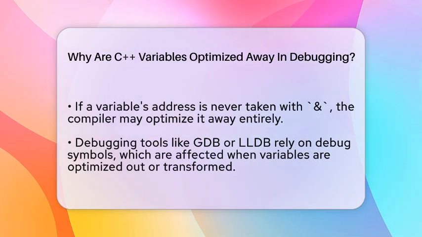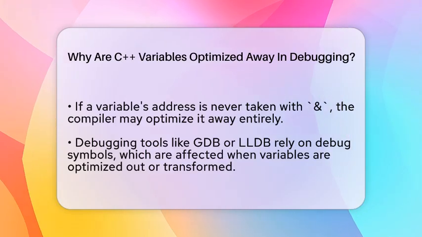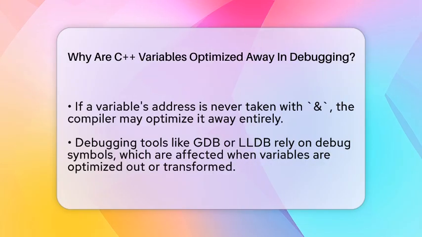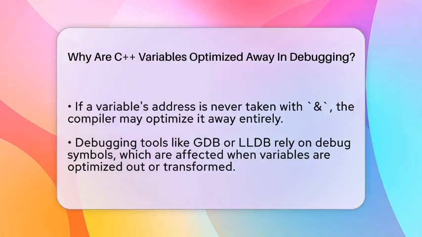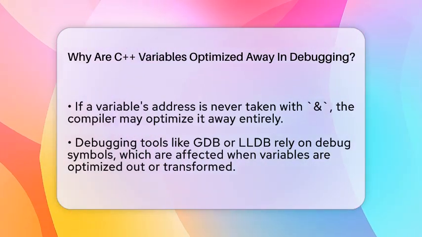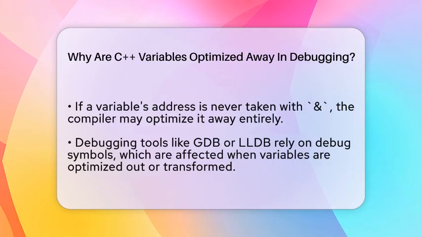The debugger relies on debug symbols that map source variables to memory locations. When the compiler removes or transforms variables, the debugger can no longer find them. To fix this, many developers compile their code with optimization turned off by using the -O0 flag. This keeps variables intact and makes debugging easier.